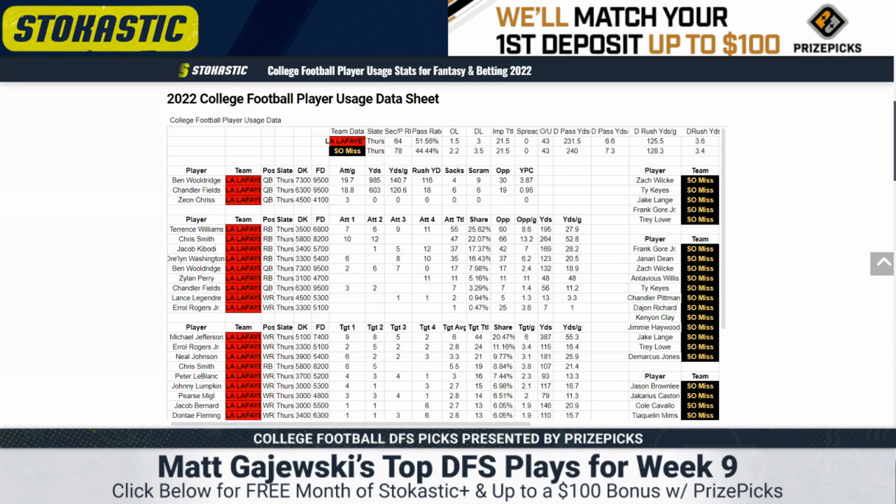Louisiana Lafayette will start there. Louisiana, as they now like to be called, 64th in pace, 51.5% pass rate, mainly because of game script. They did not have Chandler Fields the last few weeks. He'll be back, but I think Ben Wildridge played well enough to keep the job. So he's tough to look at because of the timeshare on the year, but he's mobile. He's 116 rushing yards to date.